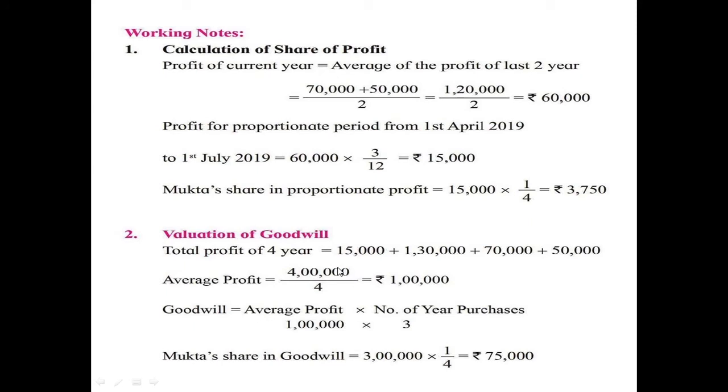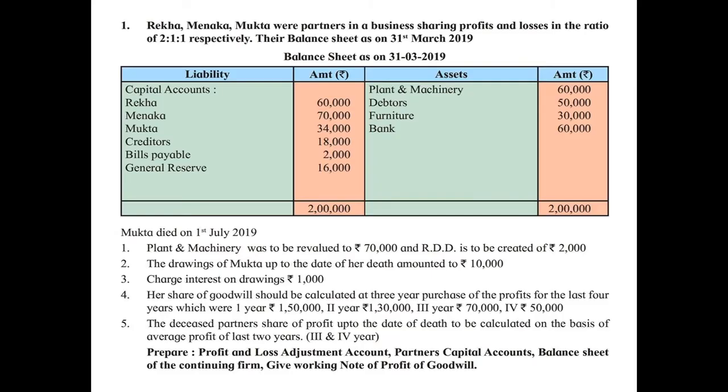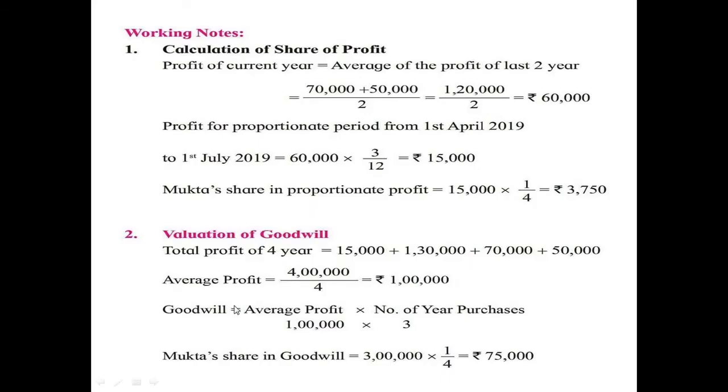Since this is 4 years profit, you have to divide it by 4. You know the formula for the calculation of average profit is total profit divided by number of years. So 1 lakh is the average profit. What is further given in the question about the valuation of the goodwill? It is given that it is to be calculated at 3 years purchase. It means the average profit is to be multiplied by 3 years purchase. So 1 lakh into 3, so 3 lakhs is the goodwill.